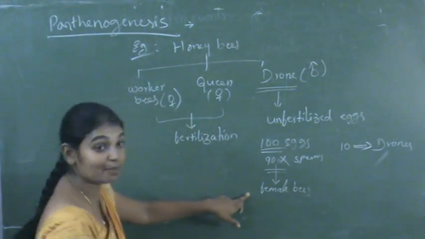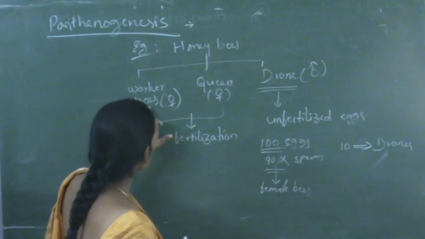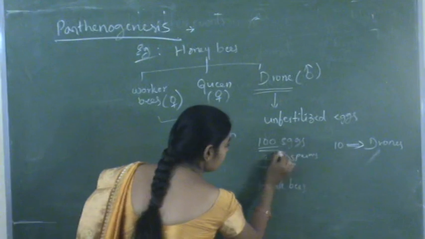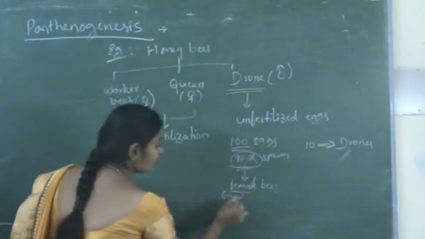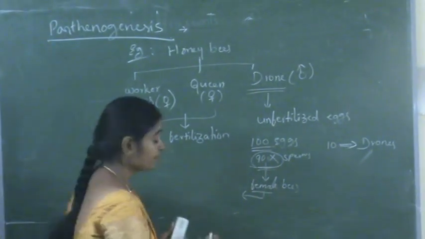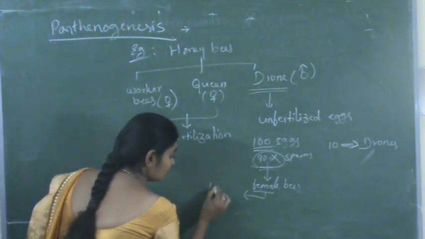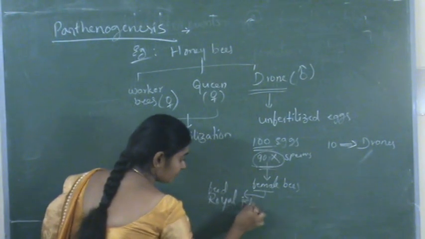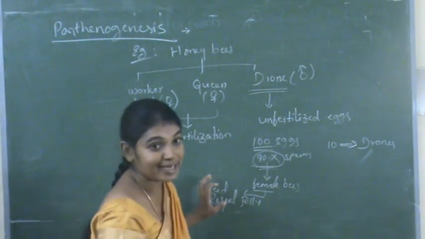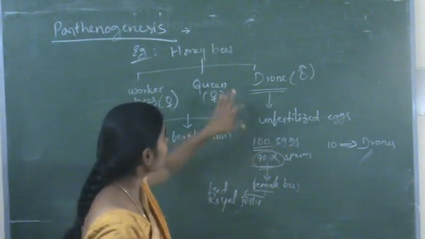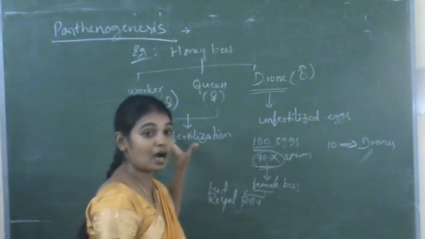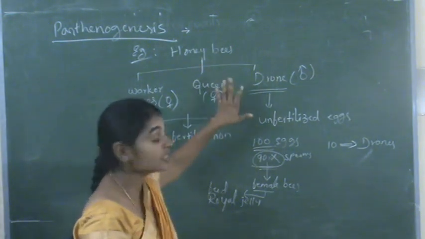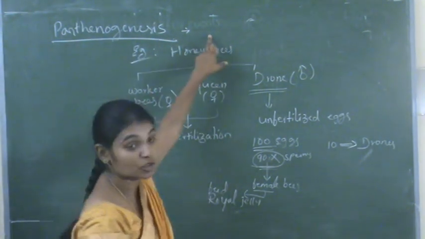And how are these female bees separated into worker bees and queen bees? Out of these 90 female bees, only one bee is fed with royal jelly. That bee develops into queen and all the remaining bees become worker bees. And this process is called parthenogenesis.